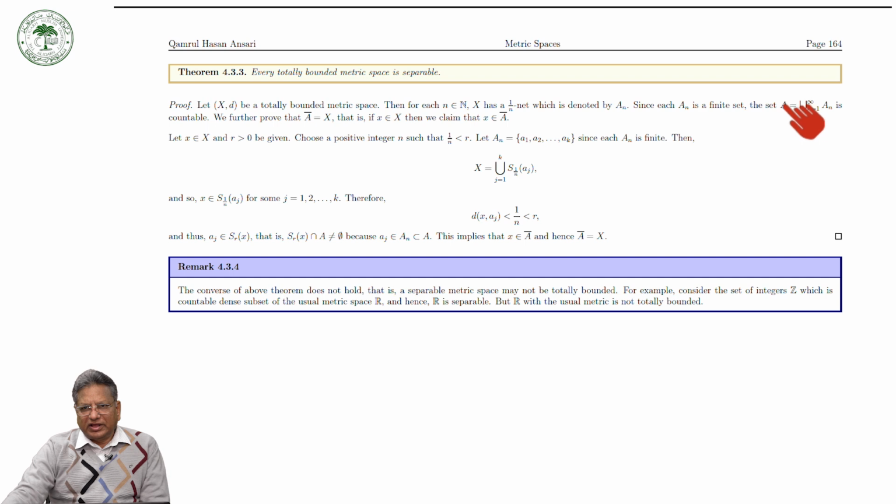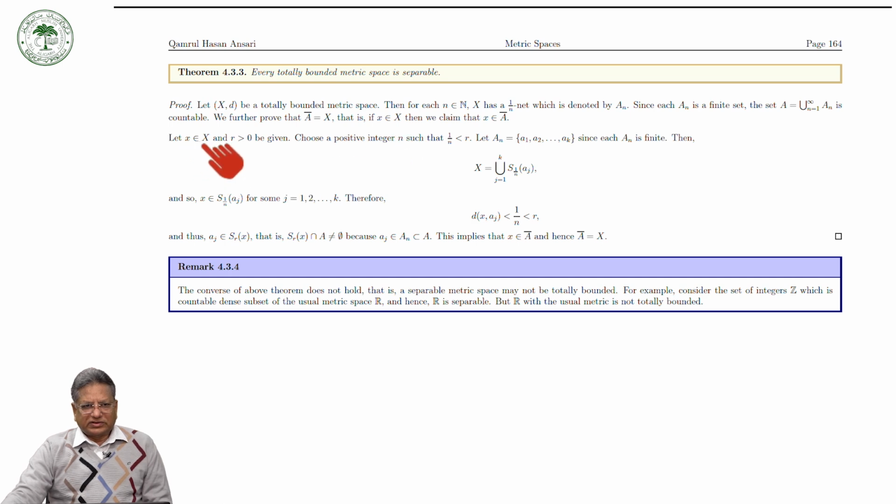Now we will prove that the closure of A is equal to X. It means that if x is in X, then we claim that x is in the closure of A. That is to say, X has a countable dense set.